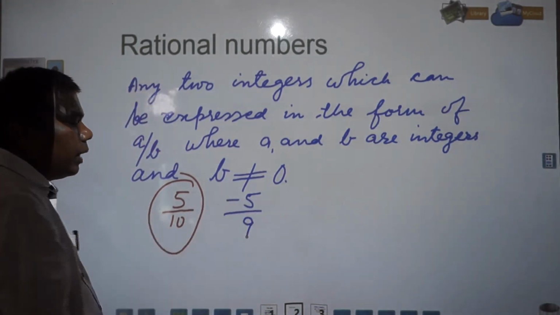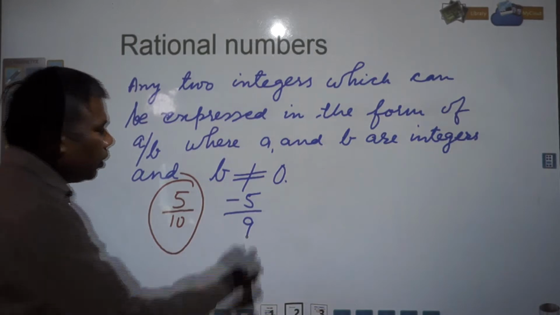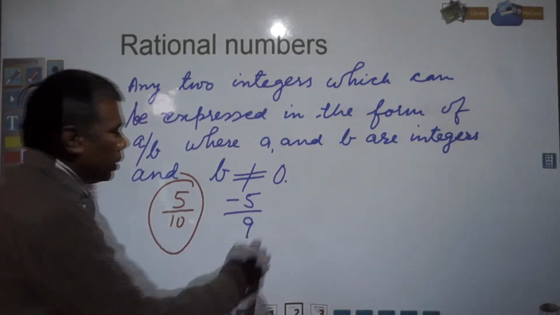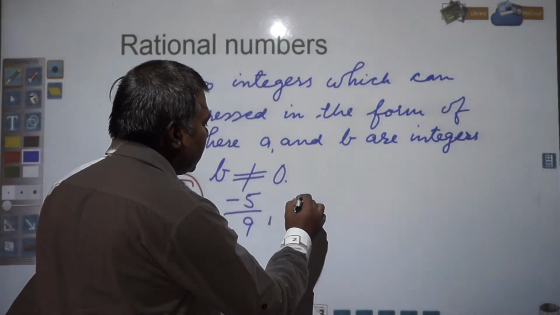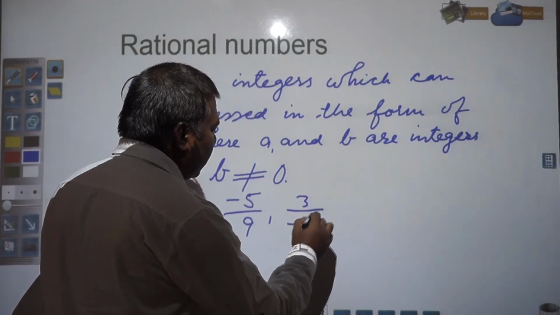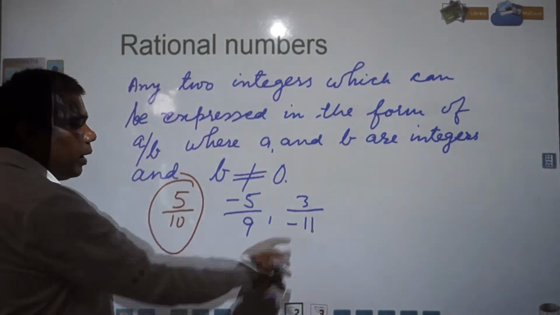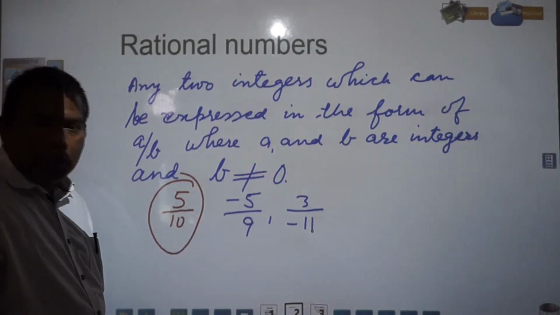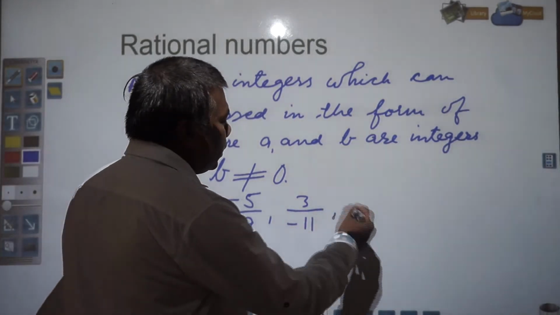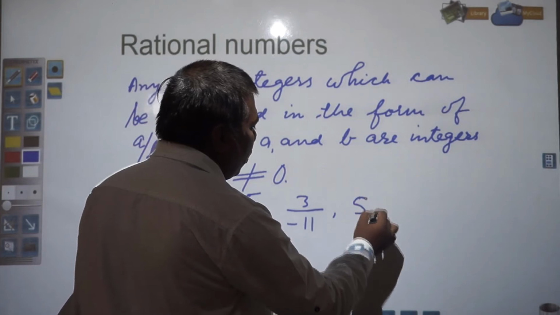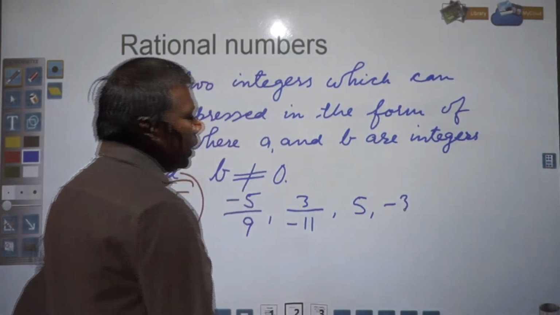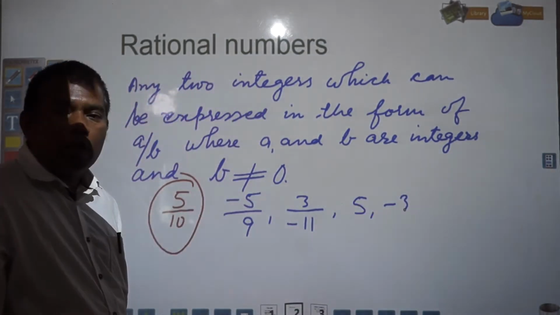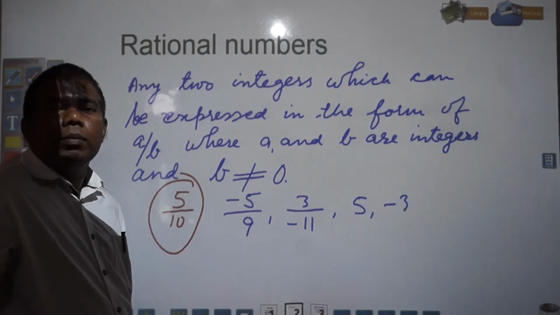Here the numerator is negative and the denominator is positive, and this is also a rational number. Suppose 3 by minus 11: the denominator is negative and the numerator is positive, and this is also a rational number. Any other number you take, suppose 5 or minus 3, are these rational numbers or not? These also are rational numbers.